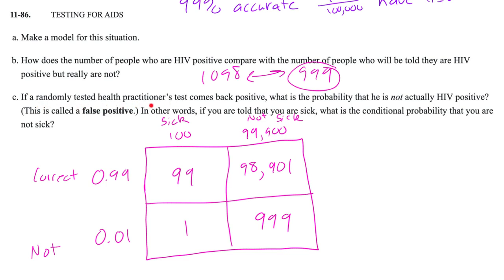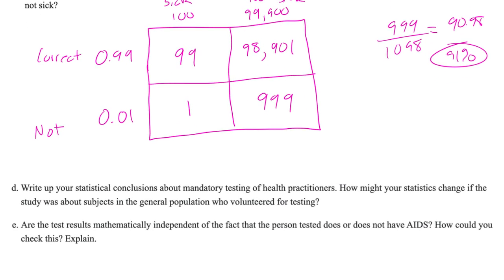if a randomly tested health practitioner's test comes back positive, what is the probability he's actually not HIV positive? So not HIV, well, that would be here divided by our 1,098. That's actually about a 91% clip. It's 90.98. So about 91%. So about 91% of this 99% accurate test will come back as false positives, which is pretty crazy to think about. All right, team. So let's keep going down to these other questions here.